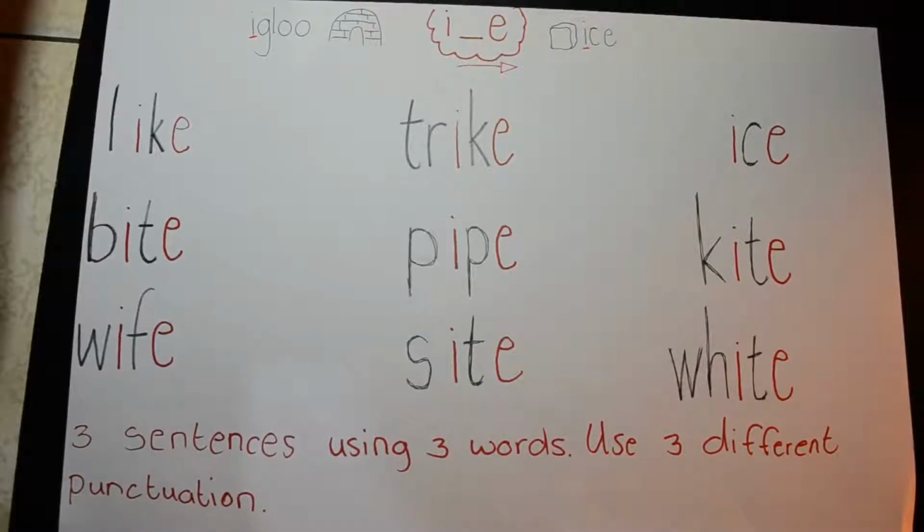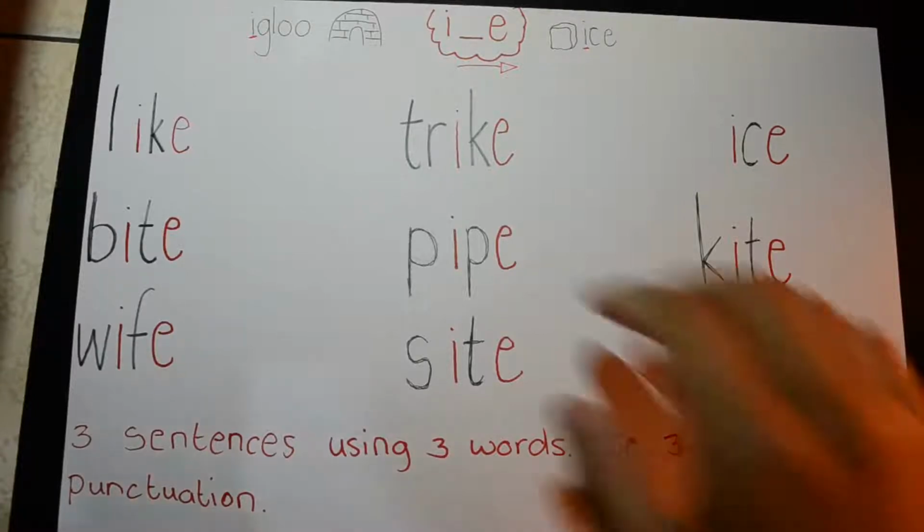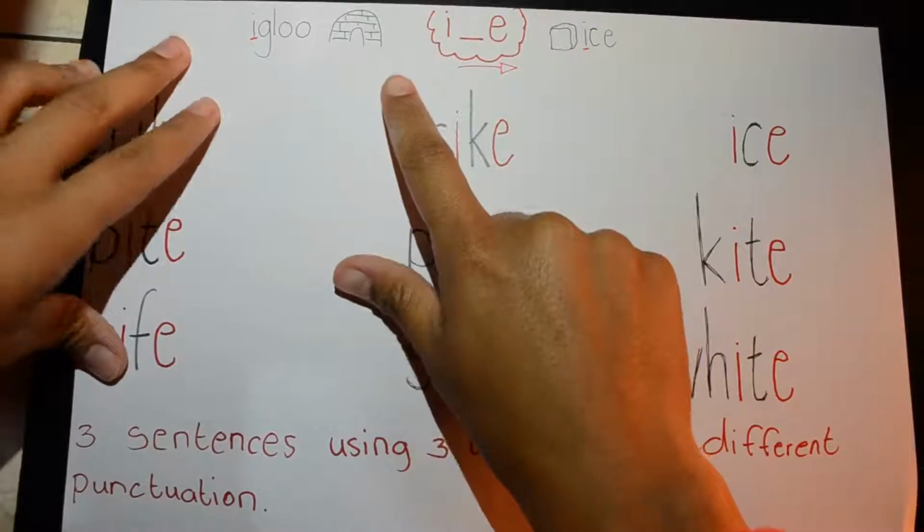So last week we were doing the magic E or silent E, which was the eh sound, and remember the eh changes to the a sound. So this week we're doing E, and we'll hear what sound it changes to.